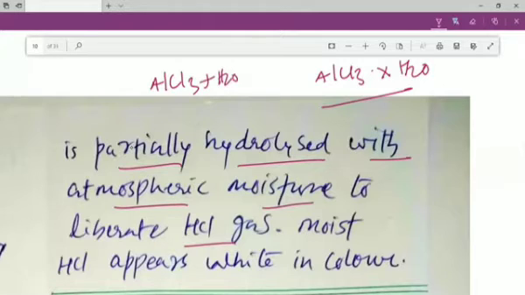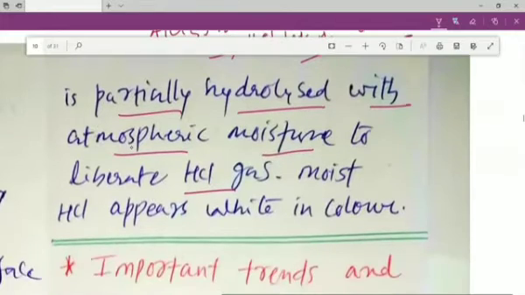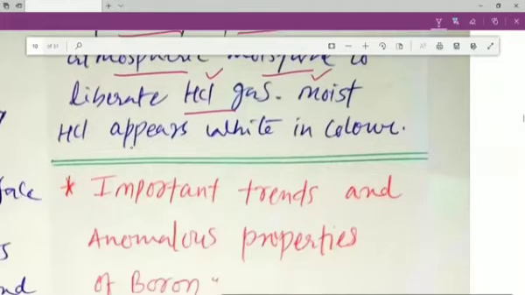So it reacts with water and produces HCl gas and Al(OH)3, let's say. So my dear students, when it reacts with the water present in the moisture, it liberates HCl gas, and this moist HCl appears white in color, and that is why we can see the white fumes around the bottle of